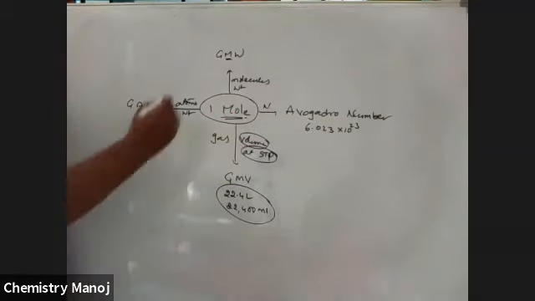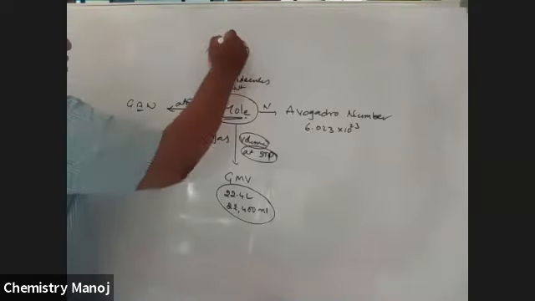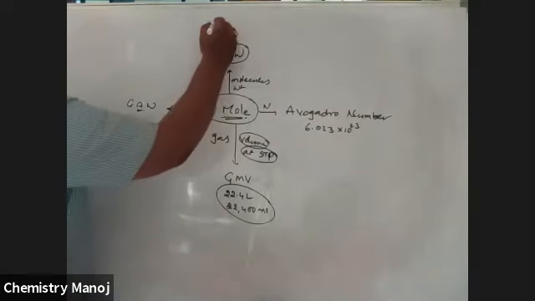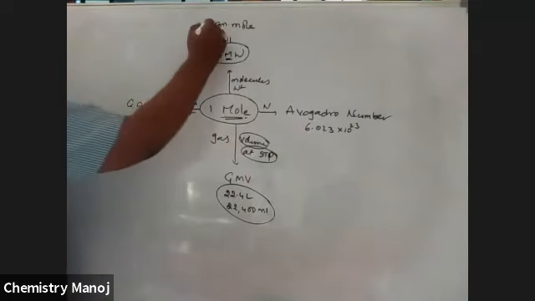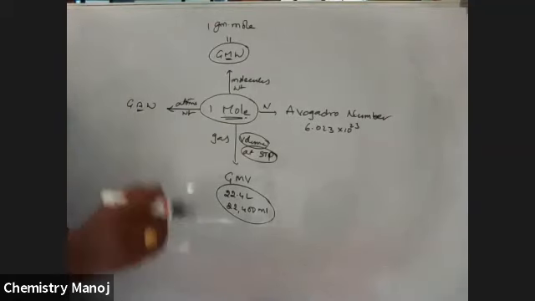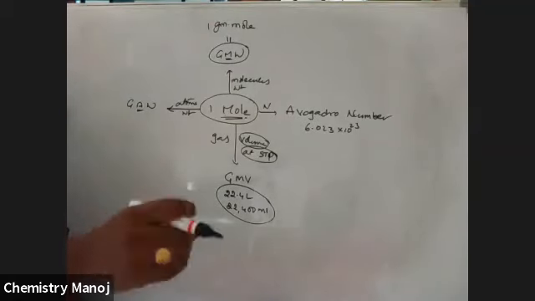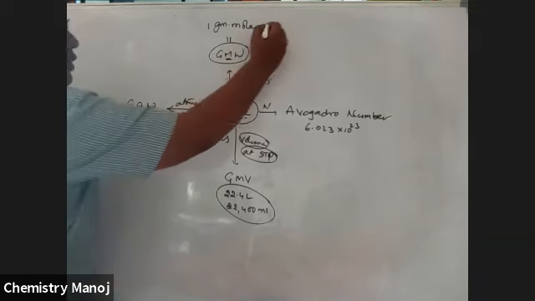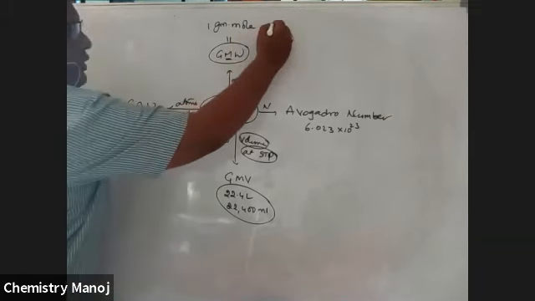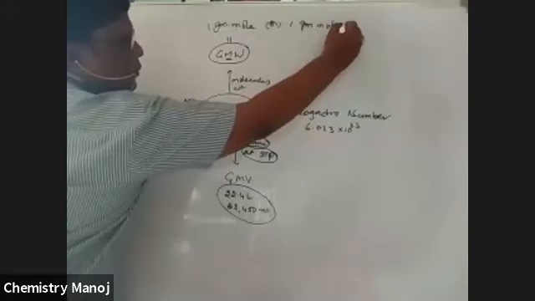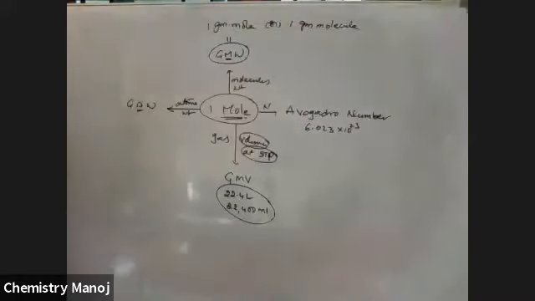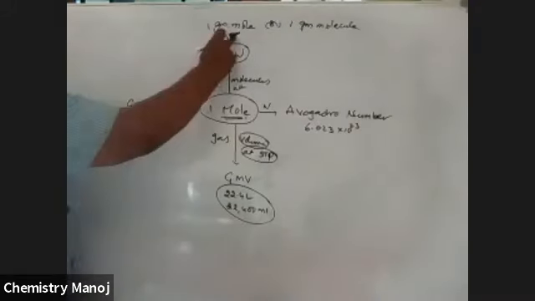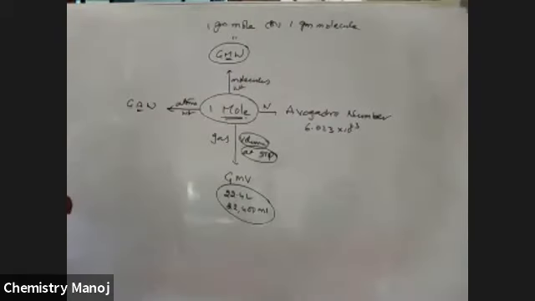Next, gram molecular weight of any substance is also called gram mole. So 1 gram mole is nothing but gram molecular weight. 1 gram mole is also called 1 gram molecule. Sorry, one gram mole or 1 gram molecule is nothing but gram molecular weight.